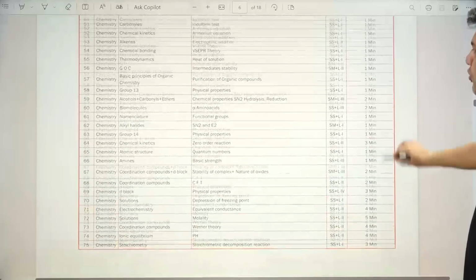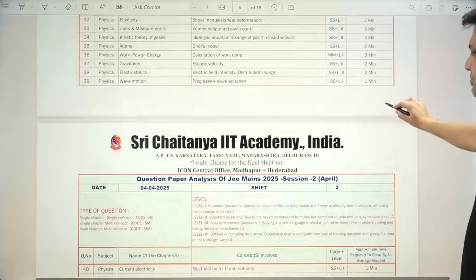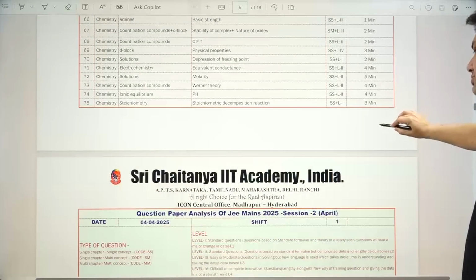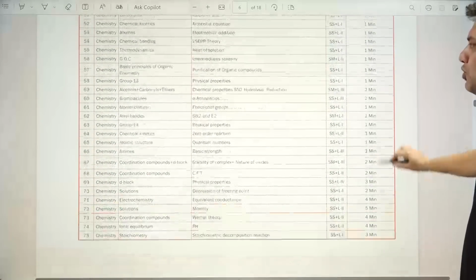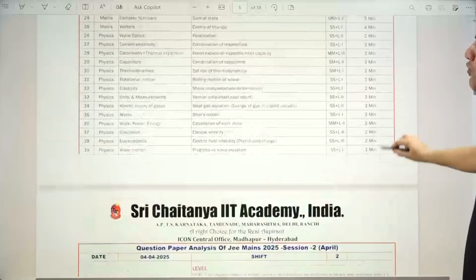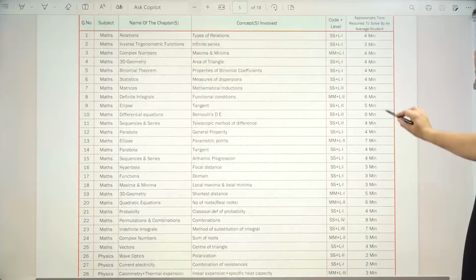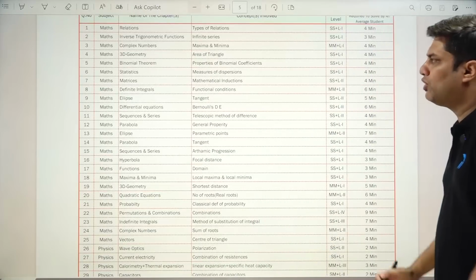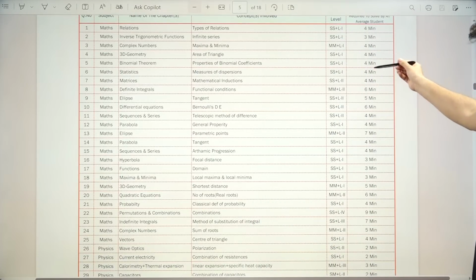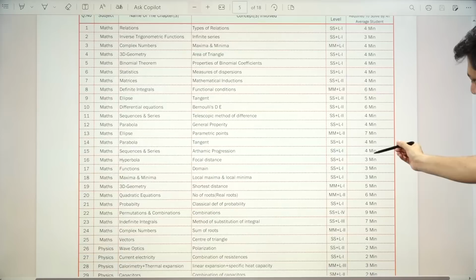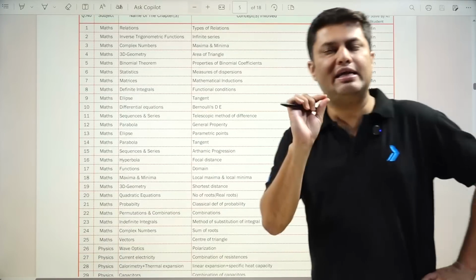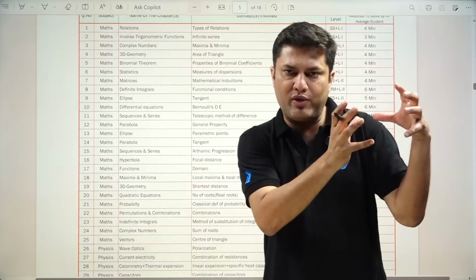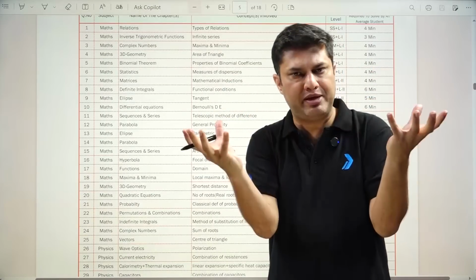If I talk about 4th shift 2, so this was 4th shift 1, this is 4th shift 2. So 4th shift 2 is again a very tough paper. Very lengthy problems. So fourth shift 2: 4 minutes, 4 minutes, 4 minutes, 6, 5, 7 minutes, 4, 3, 3, 5, 6. It is again slightly tougher than shift 2. So 2nd April shift 1 and 4th April shift 1 are on the same page.